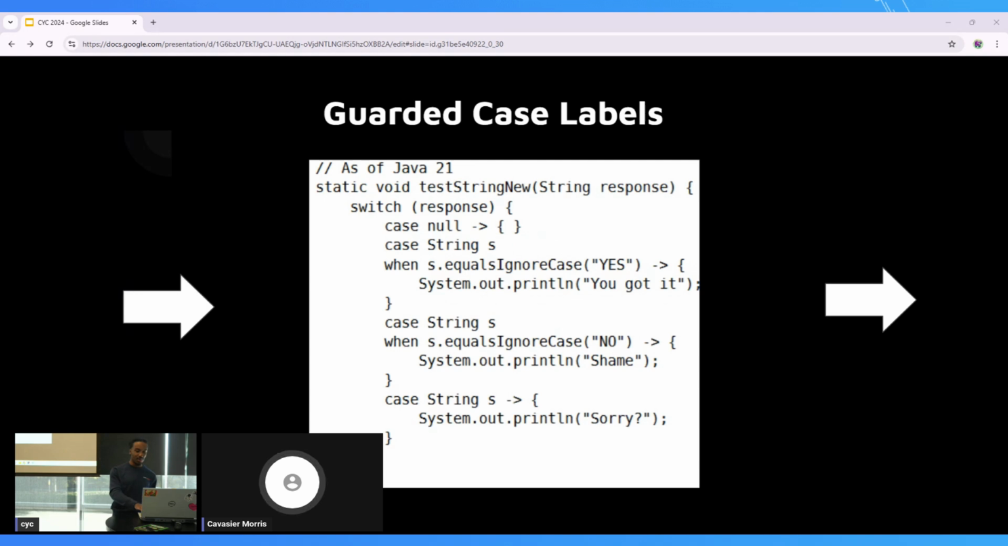But now, with the improvements in JDK 21, we can do guarded case labels, where we have this when clause that exists on the left side on top of the case statement itself. What's happening here is basically effectively what that if-else is doing. The case is still checking for a string, so all of those will pass. But only if that when clause matches would the right side, the execution block, actually happen. So in this case, we check to see if it's yes, we check to see if it's no, and then if it's just a plain old string, we just print a sorry.